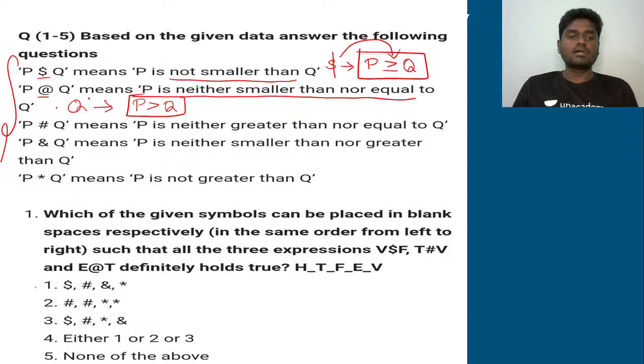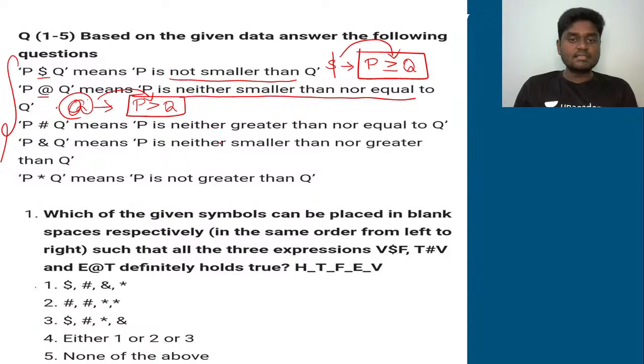So @ exactly corresponds to greater than. So kindly have these things in mind, very, very important. So dollar corresponds to greater than or equal to, @ corresponds to greater than.